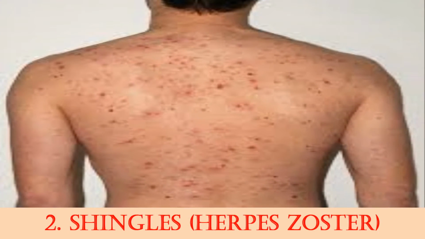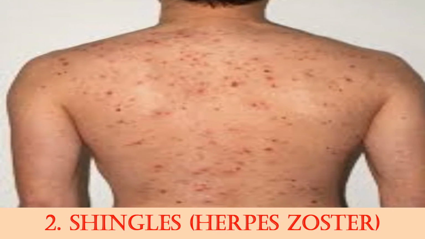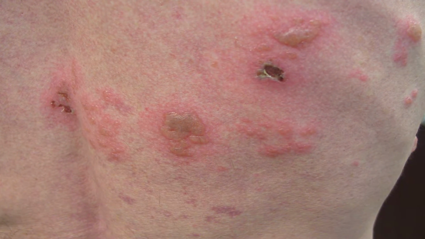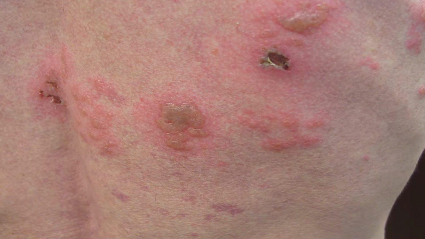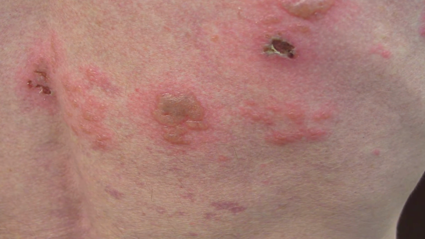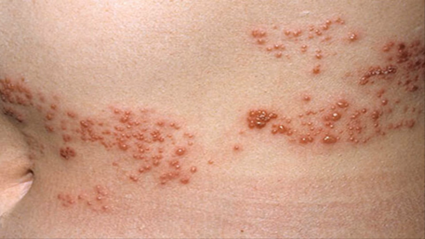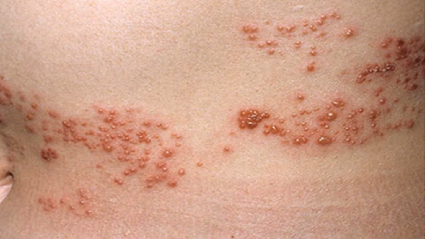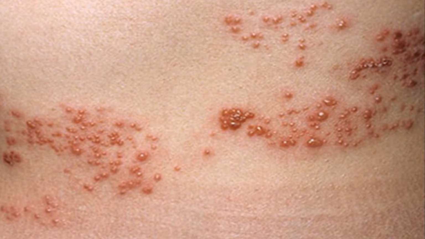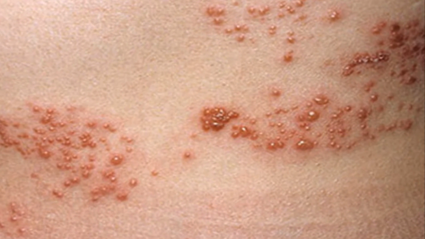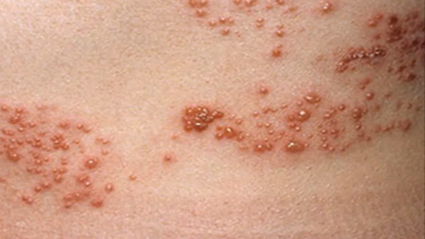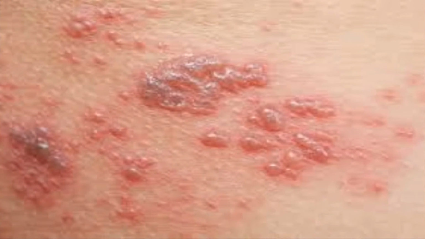2. Shingles, herpes zoster. Herpes zoster, also known as shingles, is caused by the return of a chickenpox infection from latently infected nerve cells in the spinal cord or brain. It begins as a painful sensation which is often mistaken for a musculoskeletal injury or even a heart attack. It is soon followed within 1 or 2 days by a red, blistering, unilateral, one-sided rash distributed to the skin supplied by a sensory nerve, a dermatome.